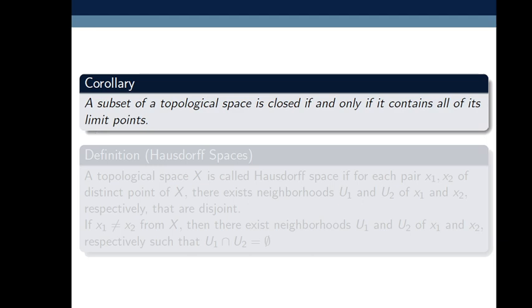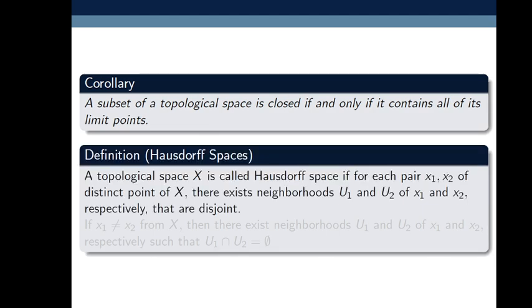So whenever the set of limit points is contained in that set, then such a set is a closed set. So I mean to say, you can treat this corollary as the definition for closed sets.